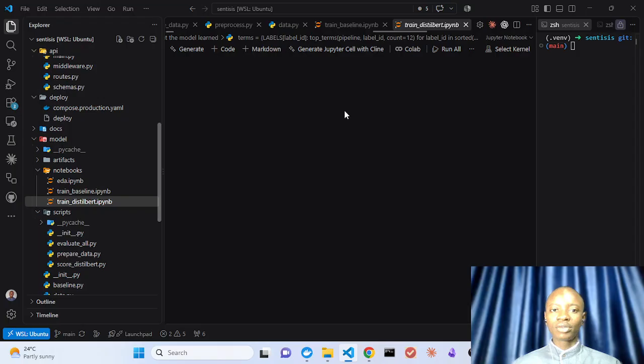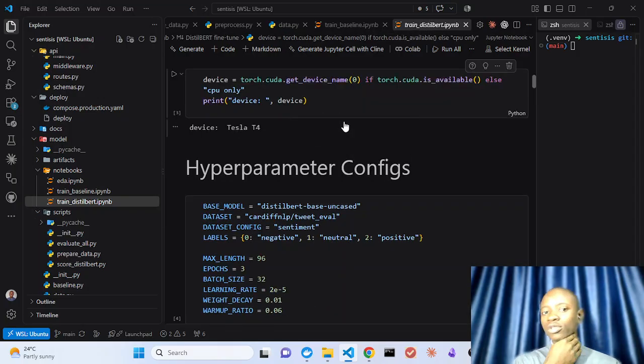For the DistilBERT run, I had to duplicate some functions into this notebook because I could not run it locally.